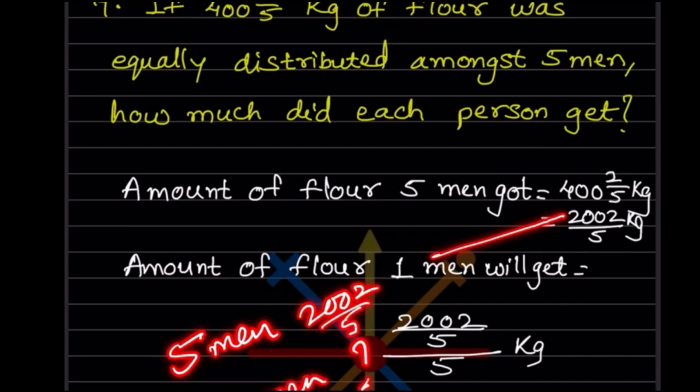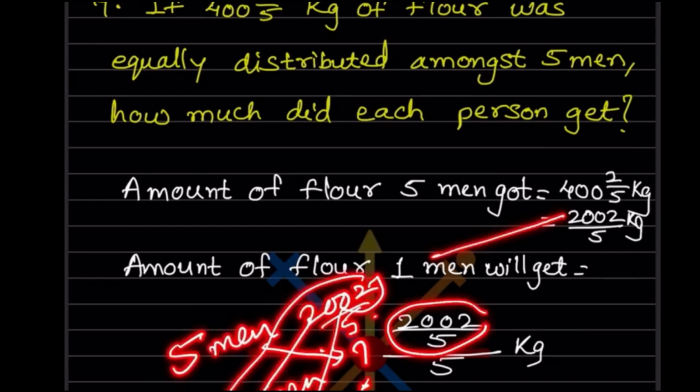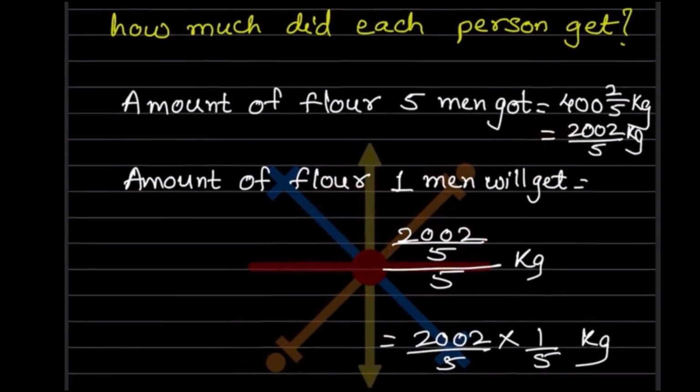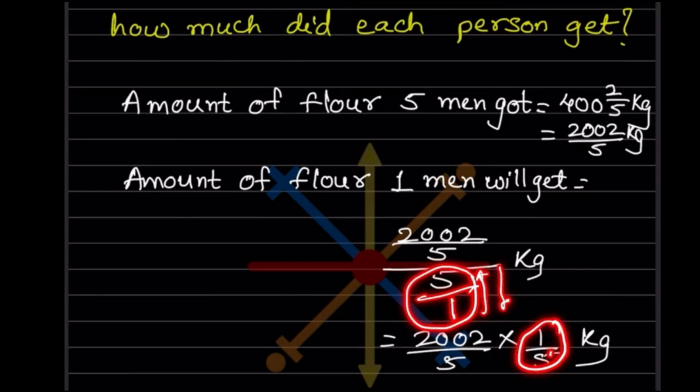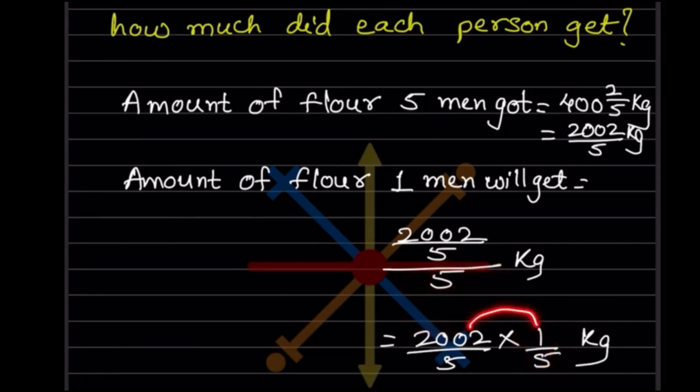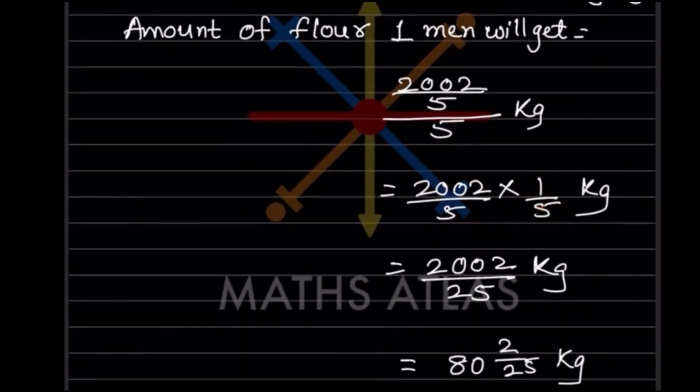So these are the two numbers when you cross multiply. So this will be in the numerator. So 1 into this is going to be the same, divided by 5. So now what you are going to do, divided by 5, as I told you, it is going to be 5 divided by 1. So this is going to get flipped over, that will be 1 by 5. This is important. Many of them make a mistake in this step. So just writing 5 in the numerator is wrong. So now what will you do here? 2002 divided by 25. So when you divide this, you get 80 integer 2 by 25 kilogram.